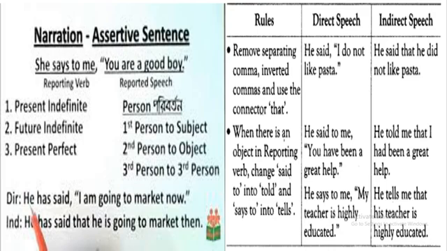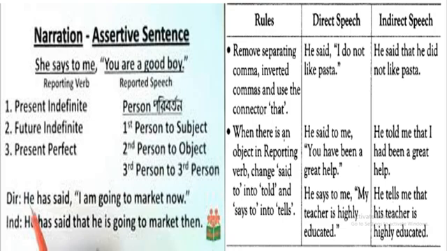There are some rules of changing narration. In assertive sentence, when we change direct speech into indirect speech, we remove comma, inverted commas, and we use connector that. For example, direct speech, he said, I do not like pasta. Here you see comma and inverted comma.